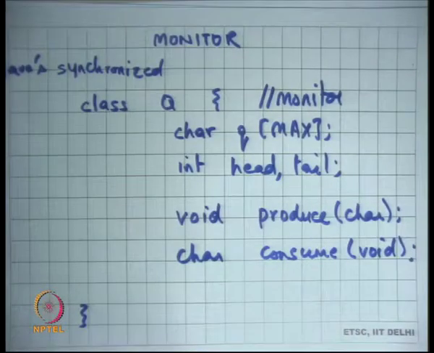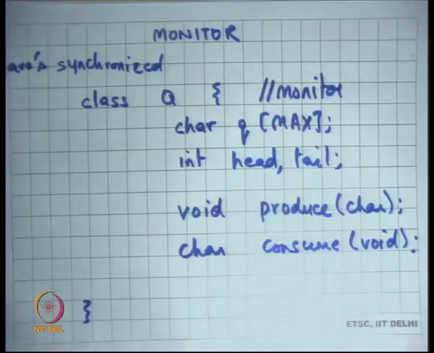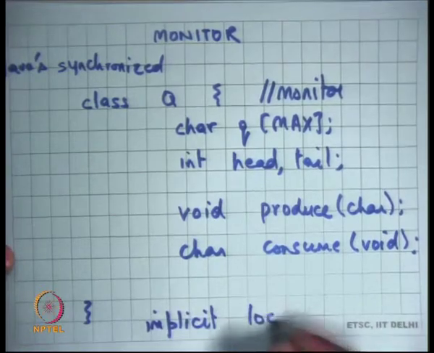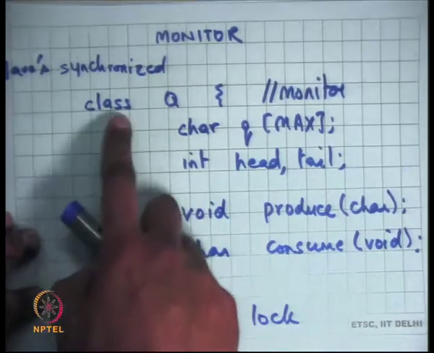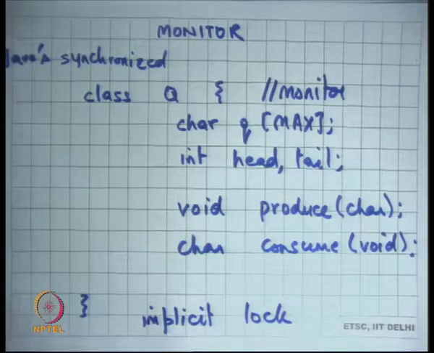So that's a monitor. Basically what the compiler does is that before and after the calls of these functions, it itself adds calls to acquire and release. So there's an implicit lock. In all our previous cases, there was an explicit lock that we had defined. Inside a monitor, there's an implicit lock that the compiler will insert for you. And also, if there were multiple instantiations of this class Q, then each of them will have a separate implicit lock.